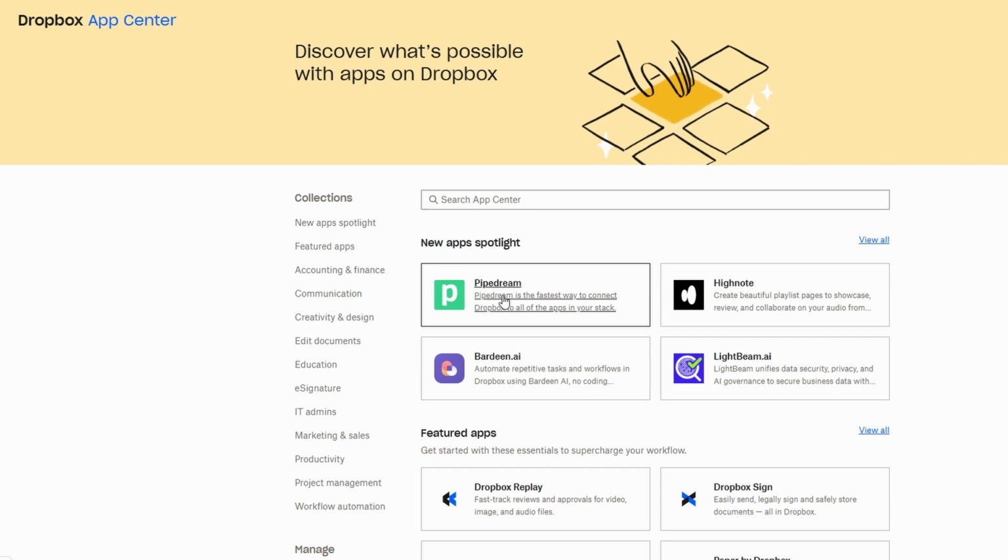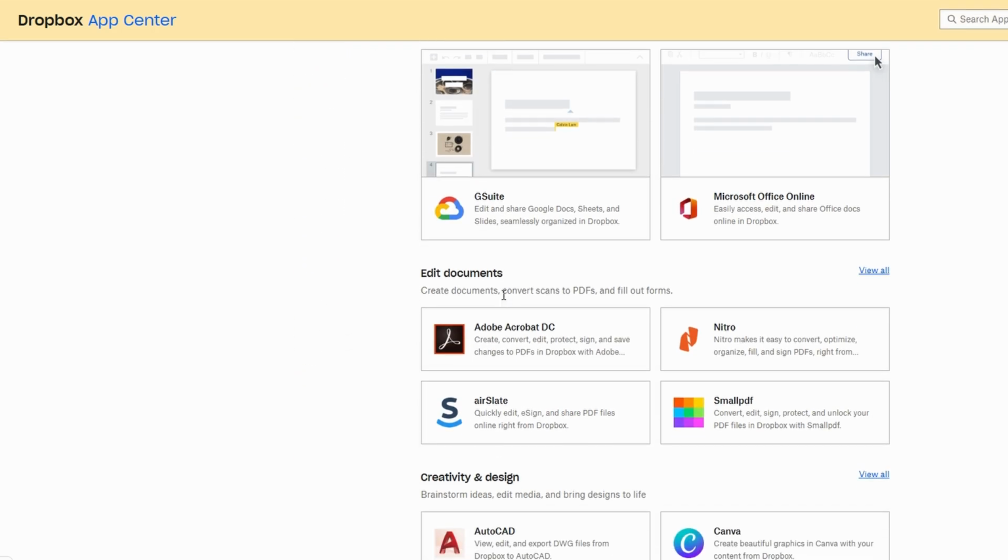By integrating these popular tools with Dropbox, you can create a streamlined workflow where all your documents, communications, and project management details are accessible from one central platform. This integration saves time by reducing the need to switch between multiple apps and ensures that everything your team needs is in one place, improving both efficiency and collaboration across your organization.